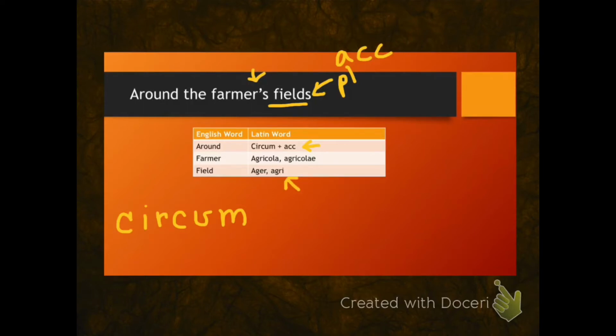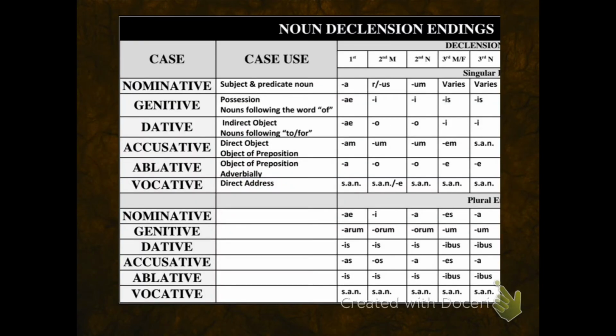Now that means that we need to identify the declension of the word field. The reason that we have to do this is because when I look at my noun chart, like I have here, if I go to the accusative plural row, I notice that I have the endings as, os, a, es, and e. It's like an A, B, C, D, E multiple choice question. Which one of these accusative plural endings is the correct one to use? To determine which one is the correct one, I have to know which column to pick the ending from.